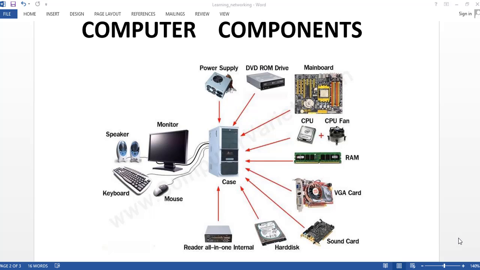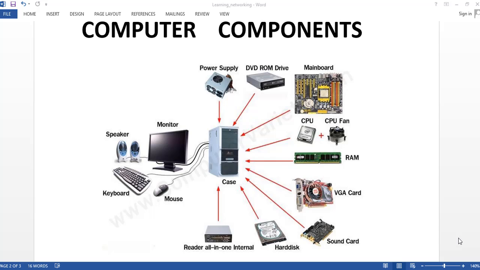So a computer system consists of two parts, hardware and software. The hardware of a computer depends on the electronic parts, and the software is the program stored in it. The input, output and process devices which are physically visible are hardware, whereas software is the program stored in the process device and it's not visible physically.